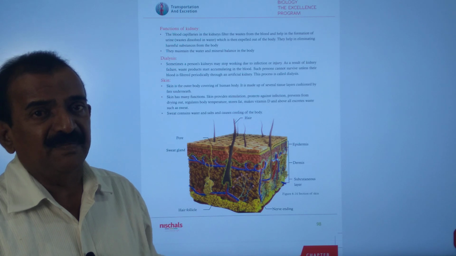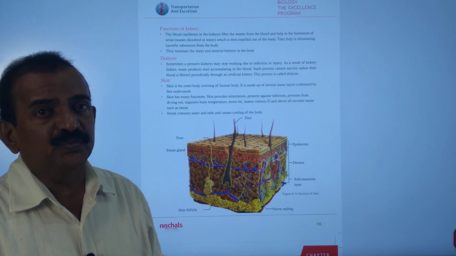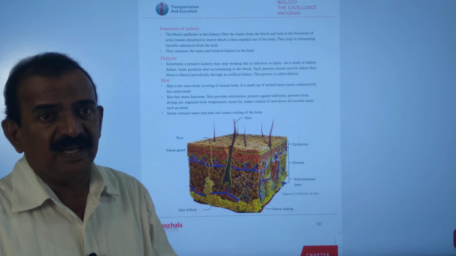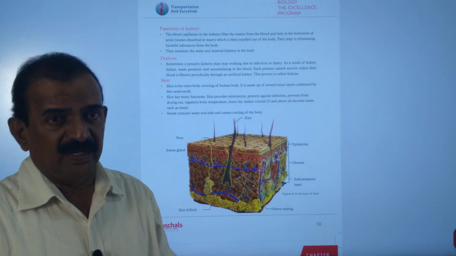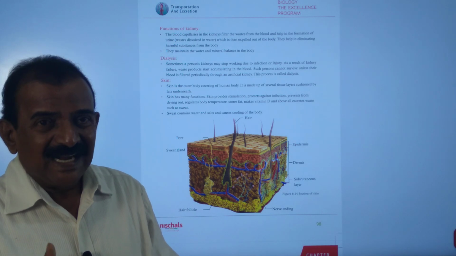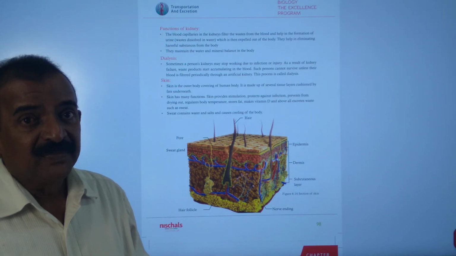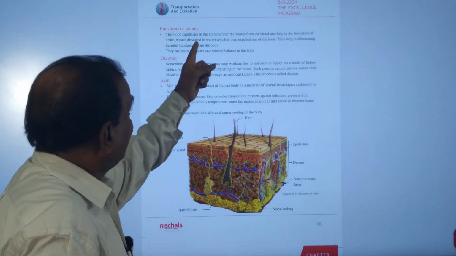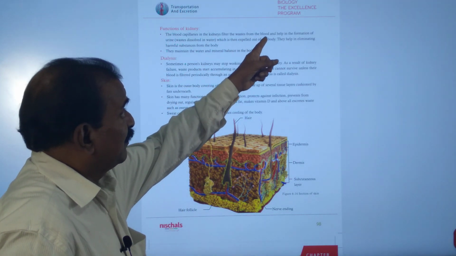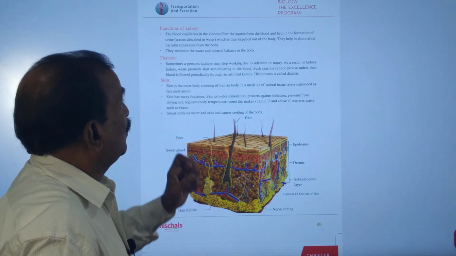Here dialysis is a machine. That machine is useful to filter the waste gathered in the body, and finally the blood is once again pumped back into the body of the patient. So the dialysis process is needed for a person whose both kidneys are damaged. The blood capillaries in the kidney filter the waste from the blood and help in the formation of urine.